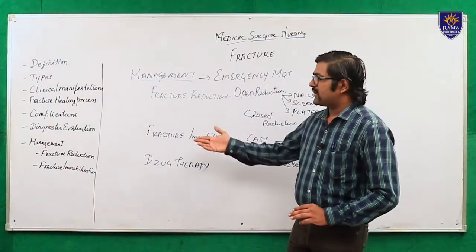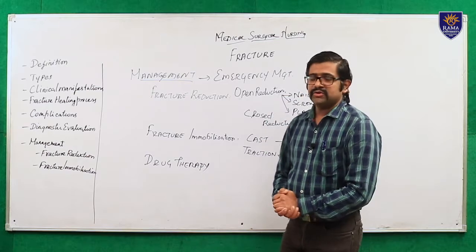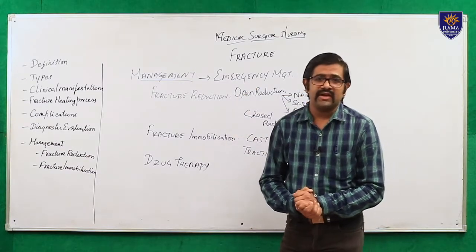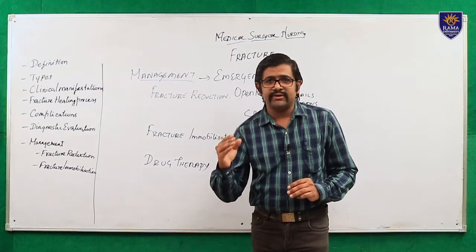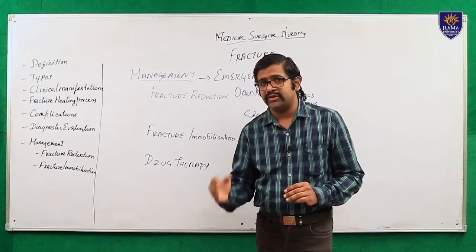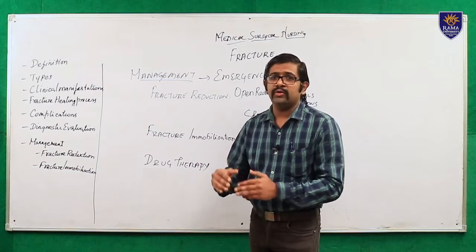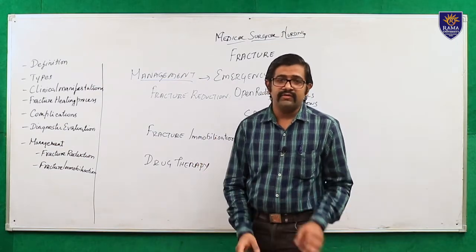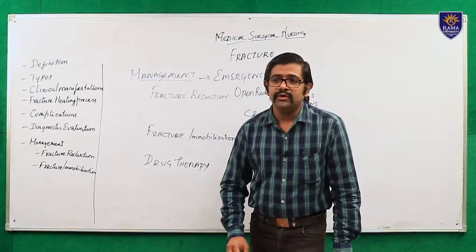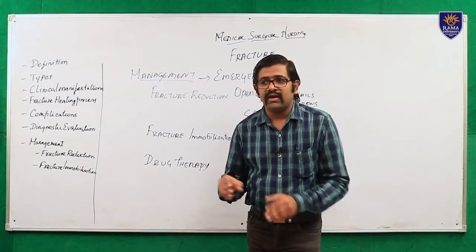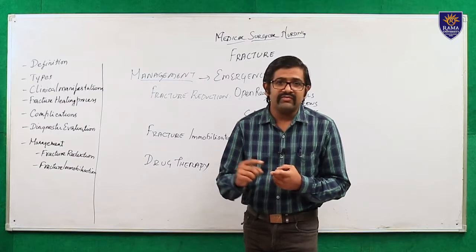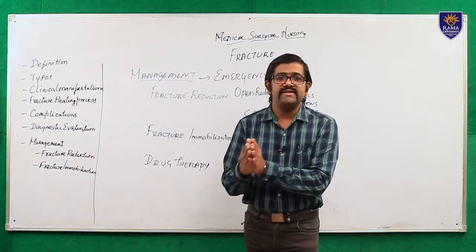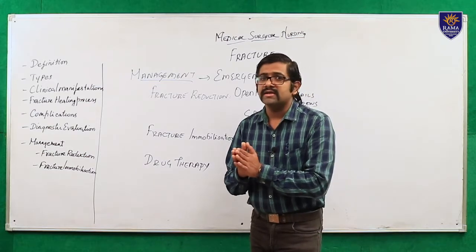Right. Next, we are going to deal with the management. In the management, three things are there. First, we need to deal with the emergency management. That means what you are going to do at the fracture site, where the patient got injured, in the community area, is called emergency management. First, in the emergency management, you need to check whether the patient has any life-threatening injuries or not. And then you need to check the ABC: airway, breathing and circulation.